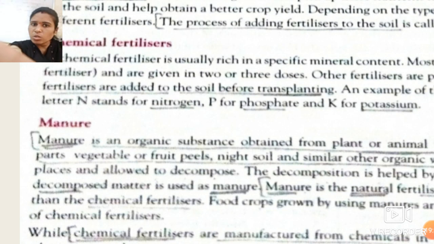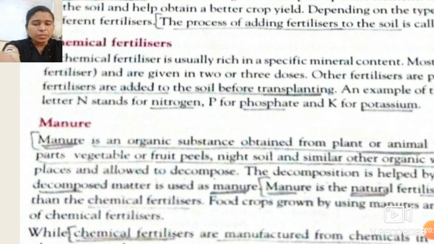Why do they get decomposed? Because in the soil there are certain microorganisms like bacteria and fungi which act on that matter and degrade it. From that decomposition process, we get a new fertilizer, which is known as manure.